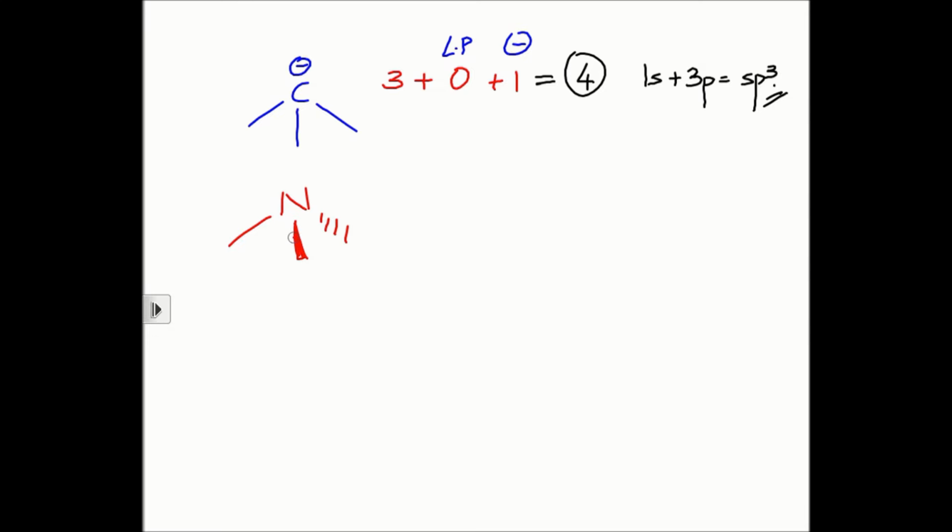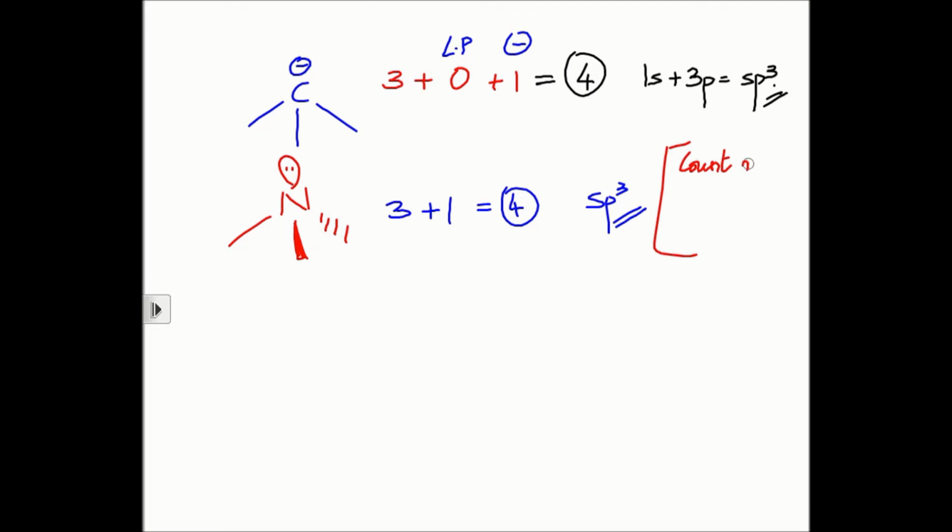Moving to a nitrogen analog. Say for example you have the simplest nitrogen containing compound, ammonia. Nitrogen is attached to how many atoms? It is attached to 3 atoms, 3 hydrogens. Does it have a lone pair? Yes, it does. How many lone pairs does it have? Just 1. So it will require 4 hybrid orbitals in the valence shell, and 4 hybrid orbitals can be obtained by hybridizing 1 s and 3 p. Again the hybridization scheme becomes sp3, right?